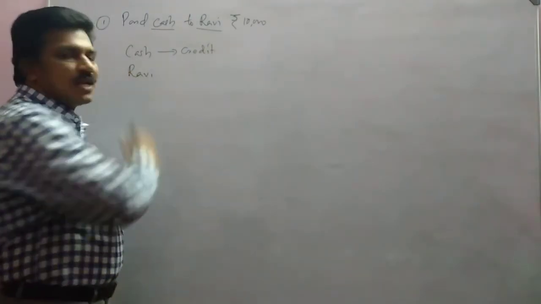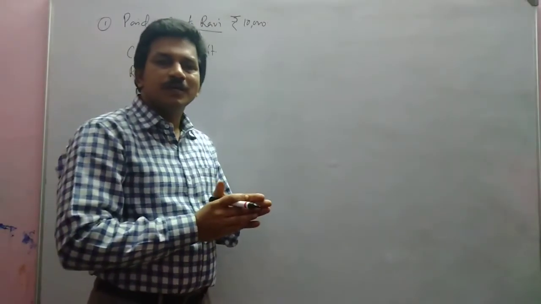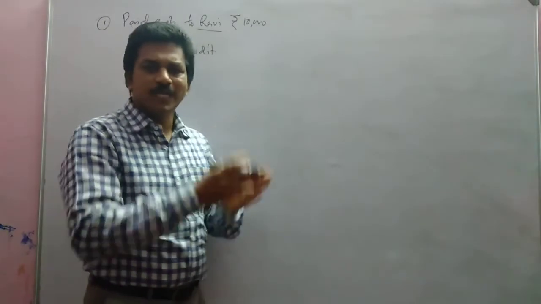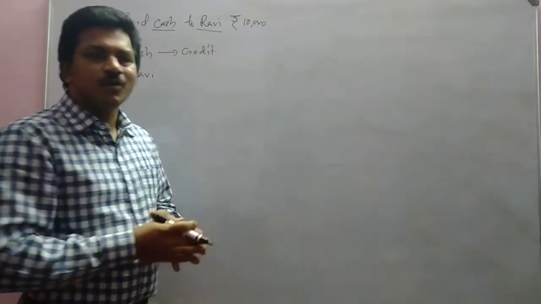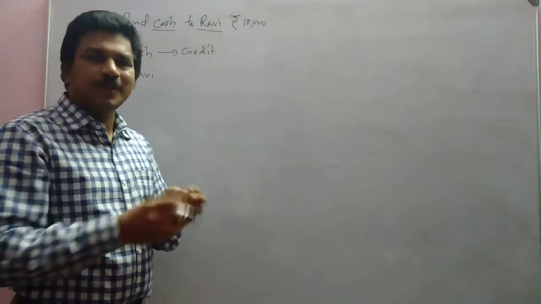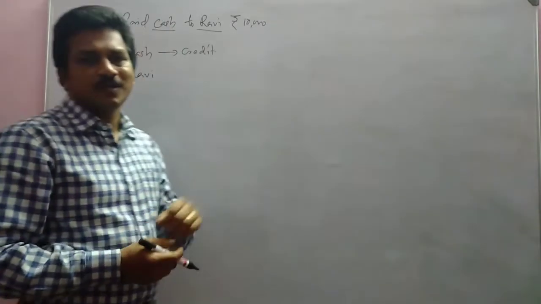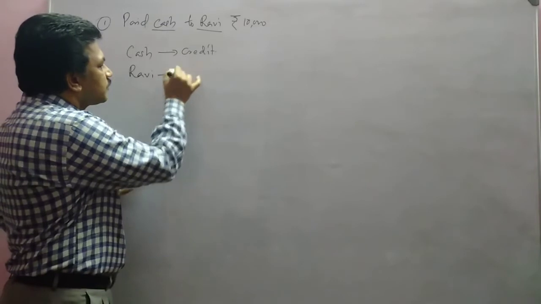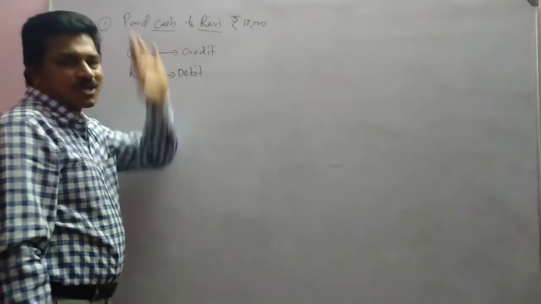And Ravi is a personal account. What is the rule for personal account? Debit the receiver, credit the giver. If we pay cash to Ravi, who is the receiver there? Ravi is the receiver, isn't it? If we pay cash to you, you will be the receiver. Like that, Ravi is receiving the cash. So Ravi can be debited. Okay, that is as per the traditional approach.